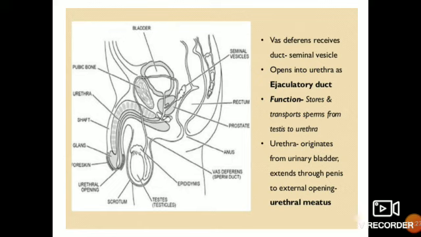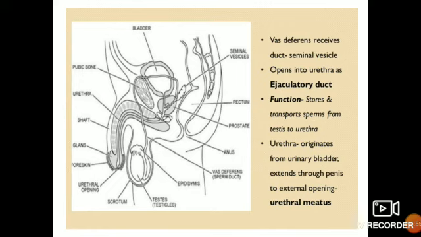Now here we come to the next diagram that we have already seen in the previous slides. The vas deferens receives the duct of the seminal vesicle. This is the vas deferens. It receives the secretion from the seminal vesicle and opens into the urethra as the ejaculatory duct. Its function is to store and transport sperms from the testes to the urethra. So we are talking about the vas deferens, or we can say the sperm duct.